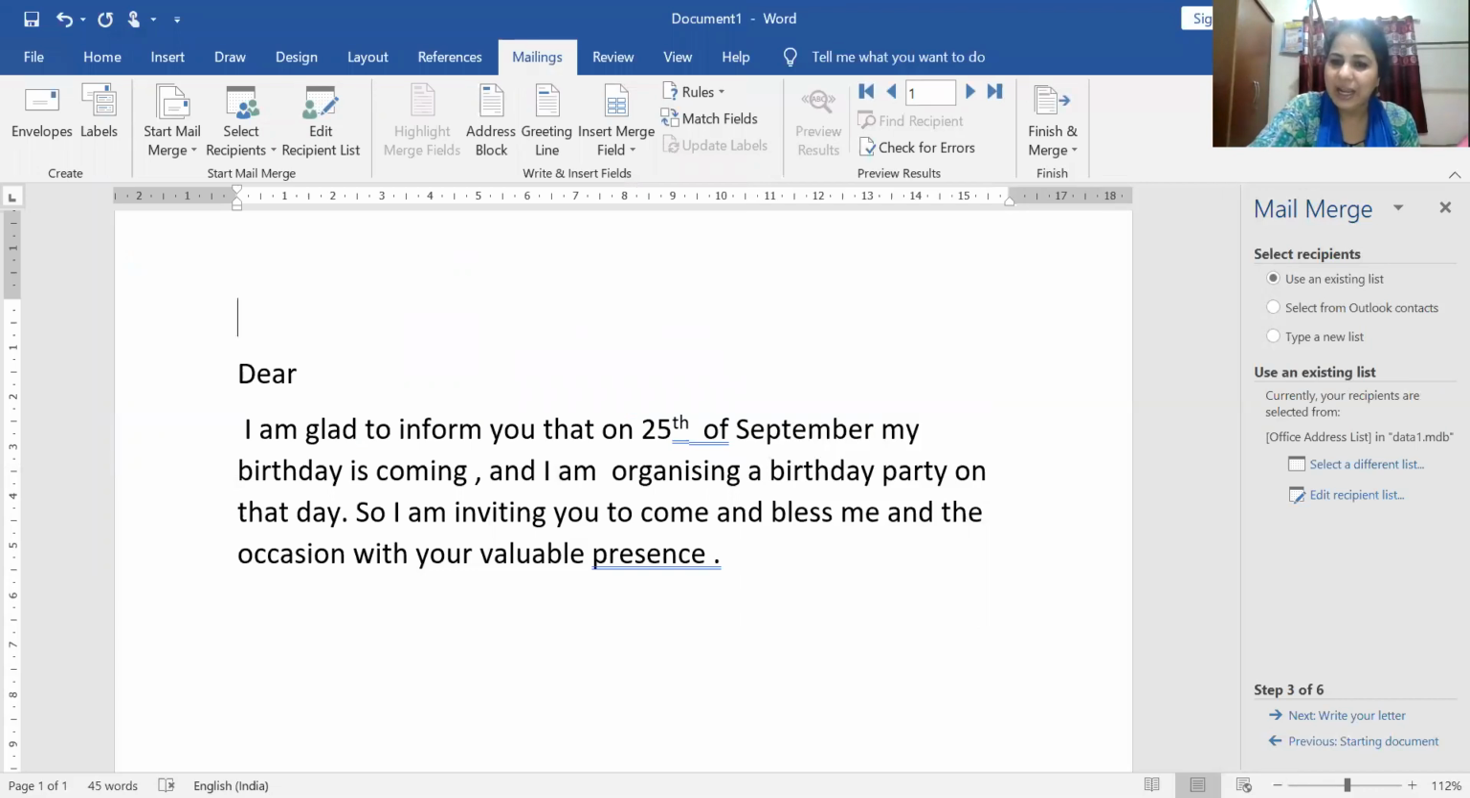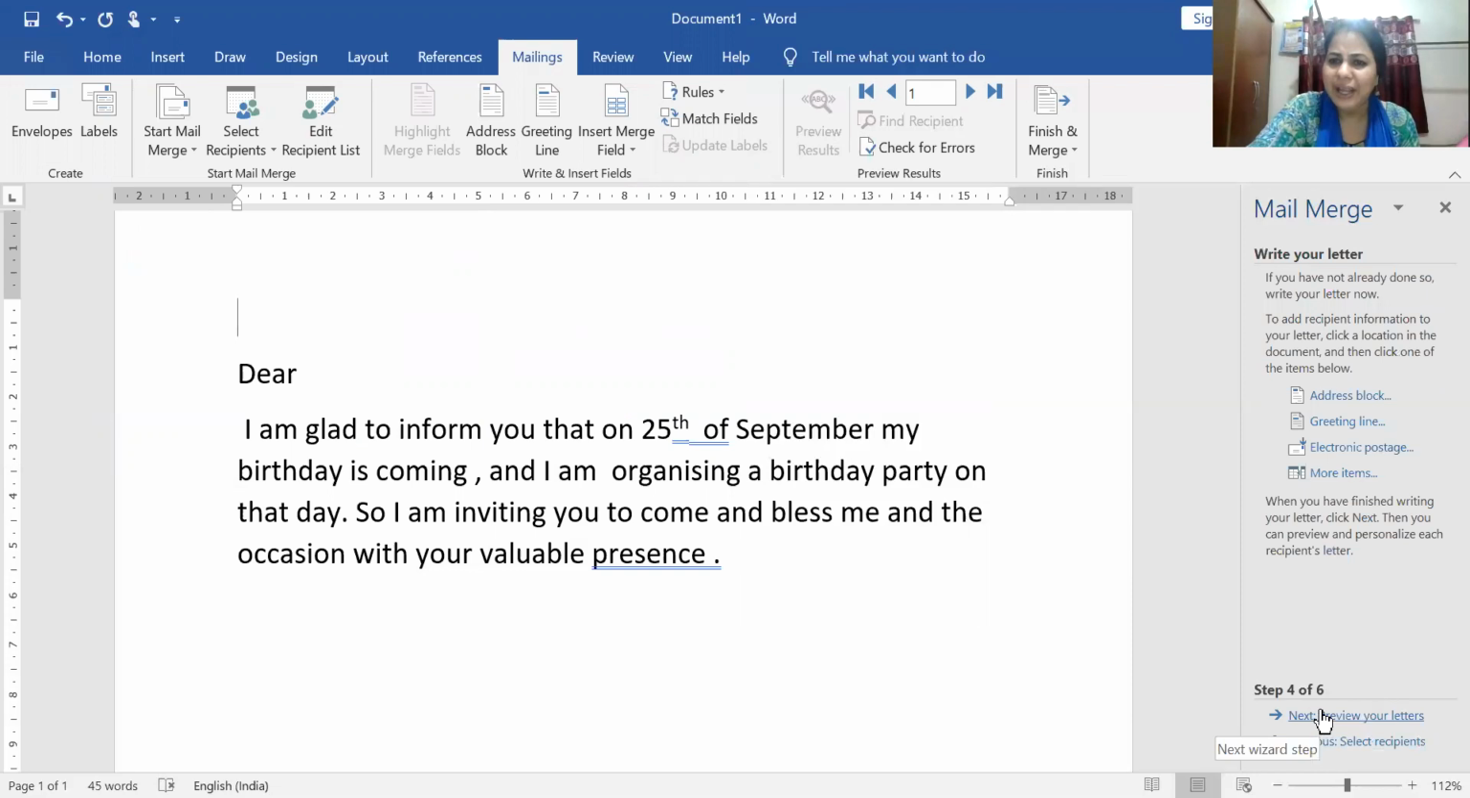Once it is created, next write your letter. Already I have written it. Now what do I have to do? I have to go here, and I have to merge fields. You just see here, that is the first name. I have to insert it here. Okay, Dear first name. And how I did it.